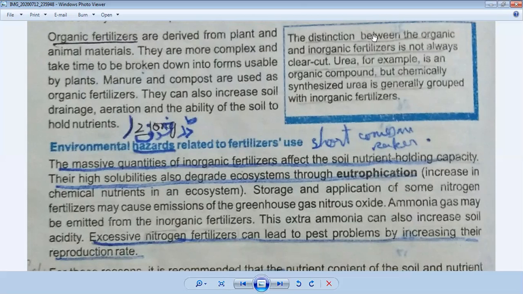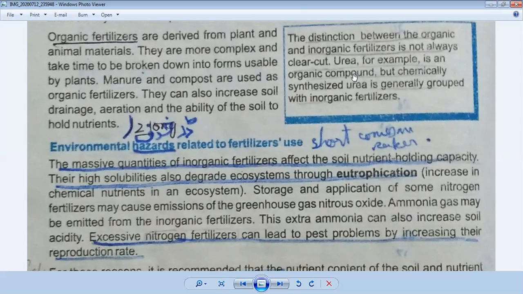The distinction between the organic and inorganic fertilizer is not always clear cut. That distinction means the difference. Okay, the distinction between the organic and inorganic fertilizers is not always clear cut. Why? Because urea, you have to underline this, it is very important for your MCQ. Urea, for example, is an organic compound.